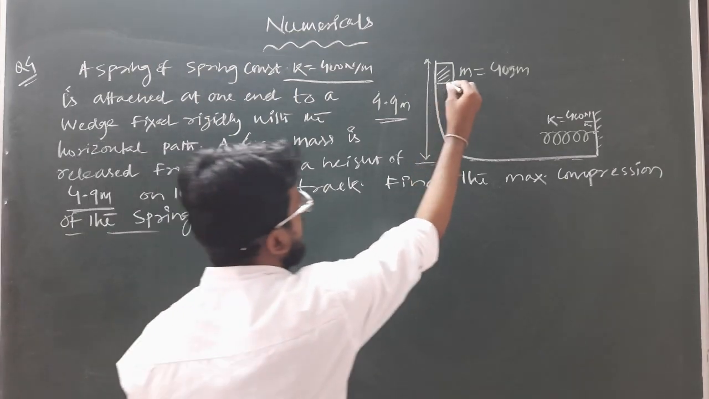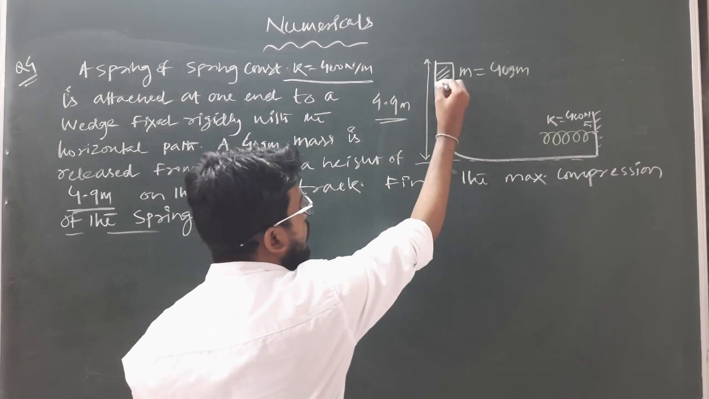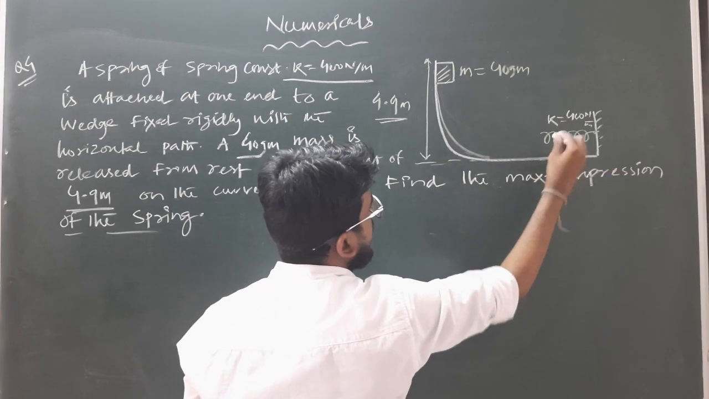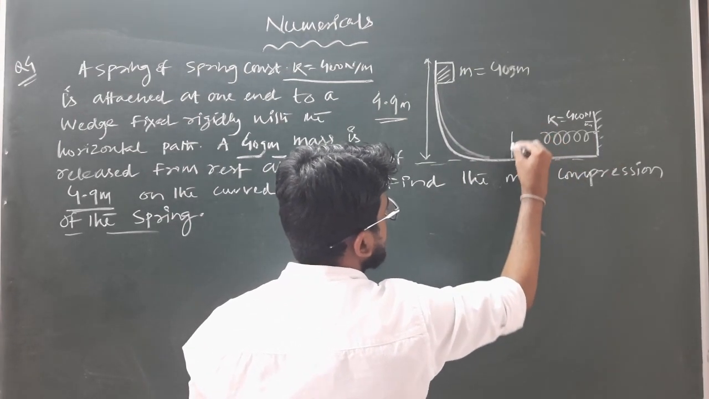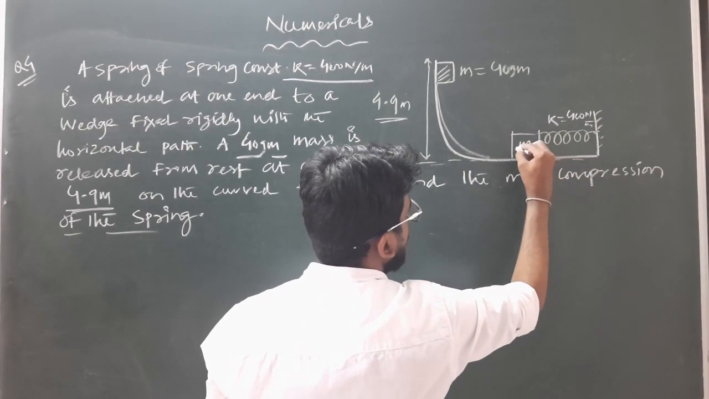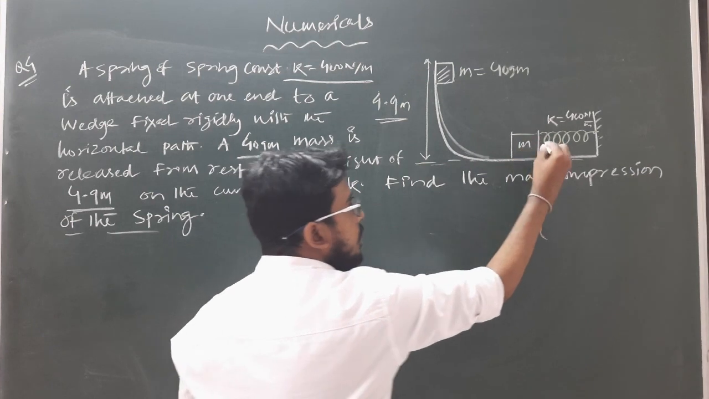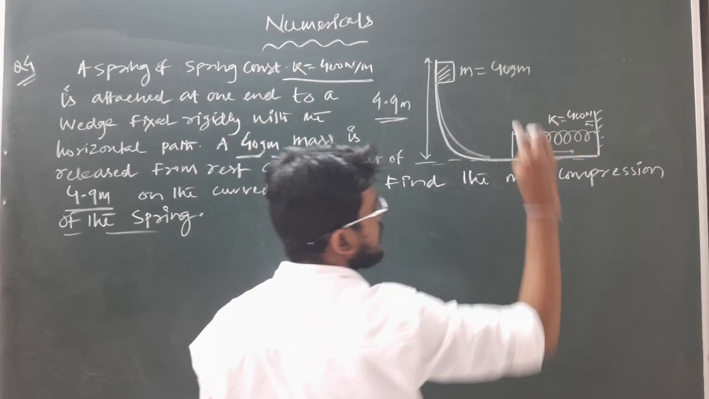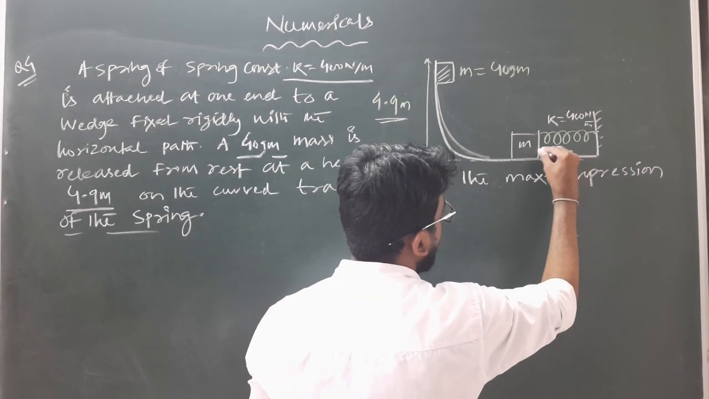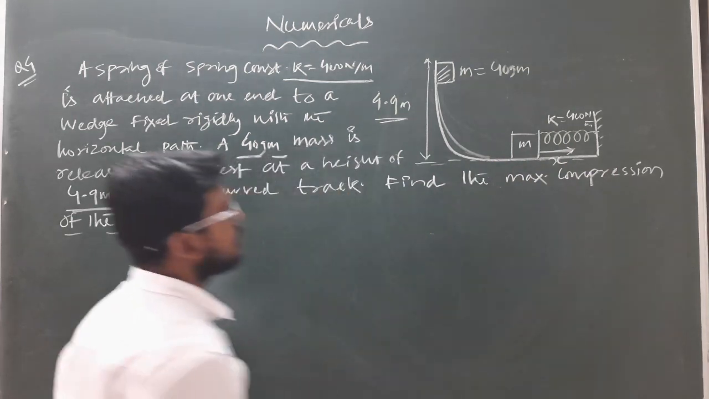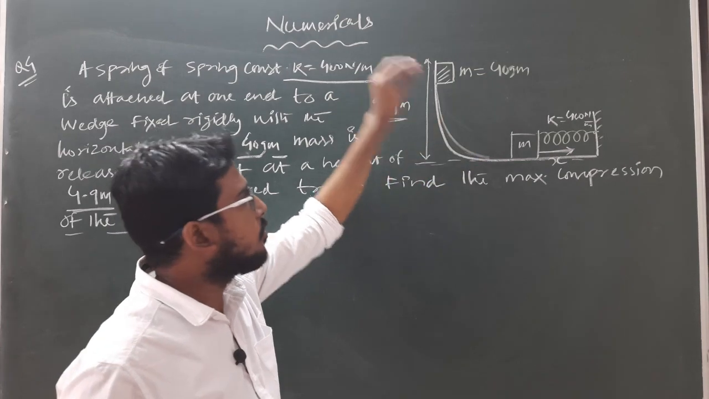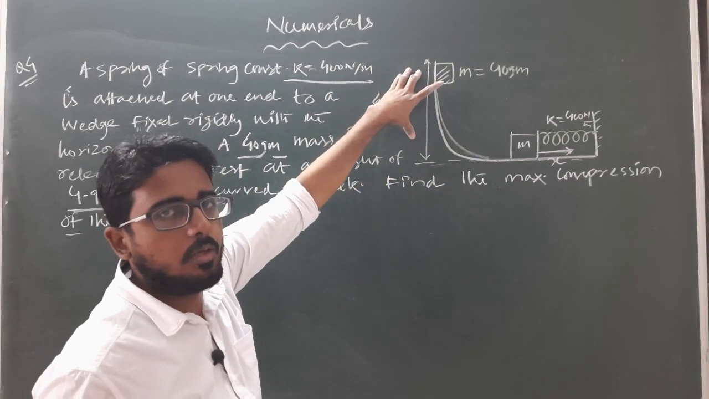As the block is released and there is no friction, the block will move along this direction, and finally potential energy will convert into kinetic energy, and when the block strikes the spring at this end, it will move along this direction, and due to the velocity of the block, the spring will get compressed. So we have to find out what maximum compression is possible. As there is no friction on the track, the complete mechanical energy of the system will be conserved.